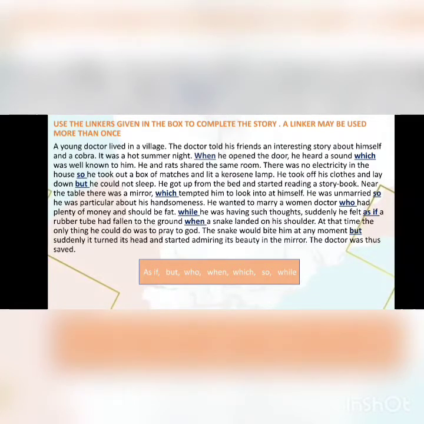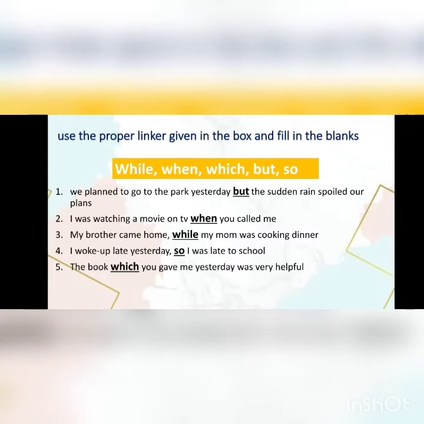Students, here the linkers are filled in the blanks. Please note these linkers in your textbook. Let us see some sentences for your better understanding. Look at this picture, students.